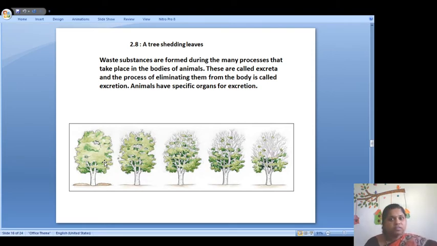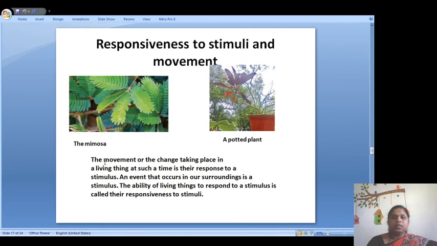The waste substances are formed during many processes that take place in the bodies of animals, and these are called the excretory products, and the process of eliminating them from the body is called excretion. So students, this is a very important characteristic in living things. Then another important characteristic in living things is the responsiveness to stimuli and movement.